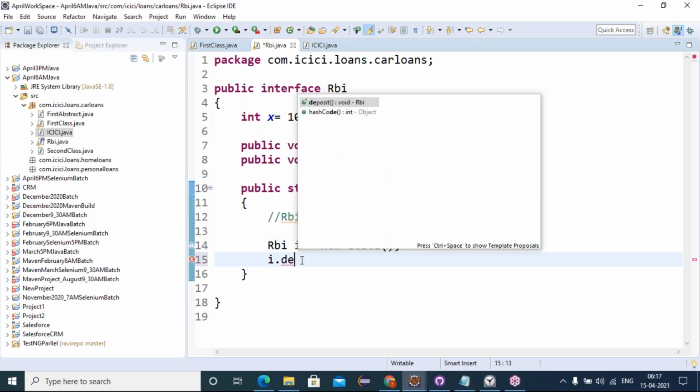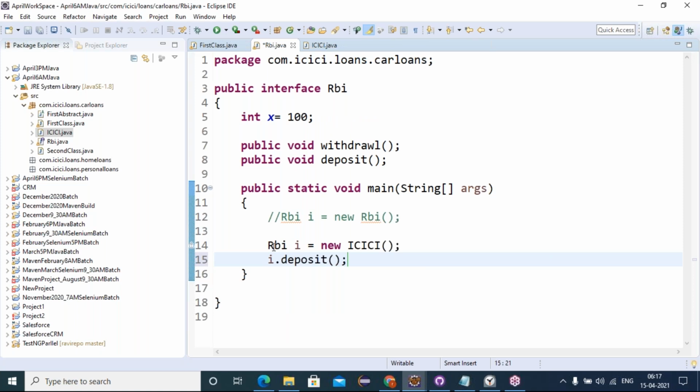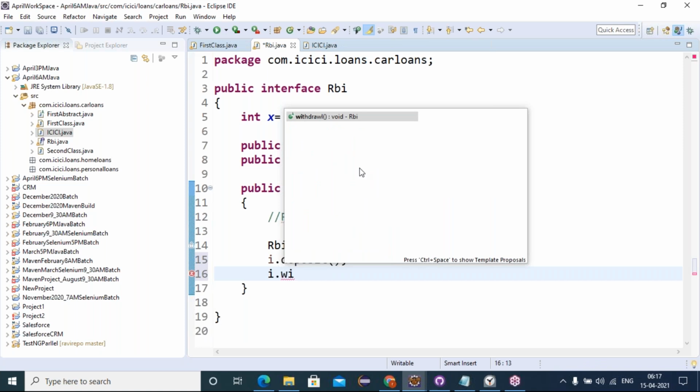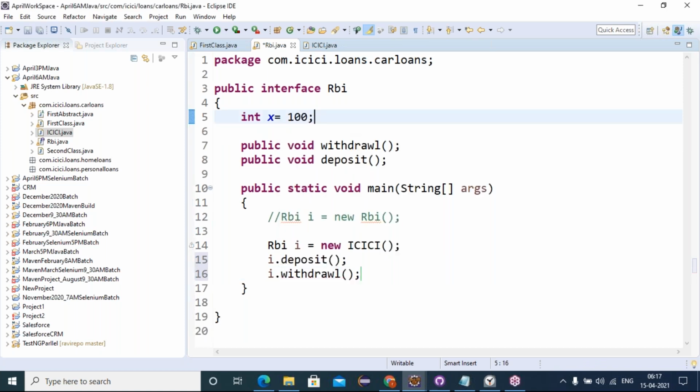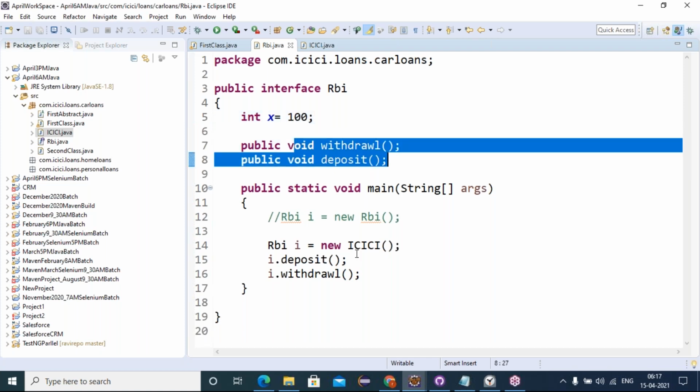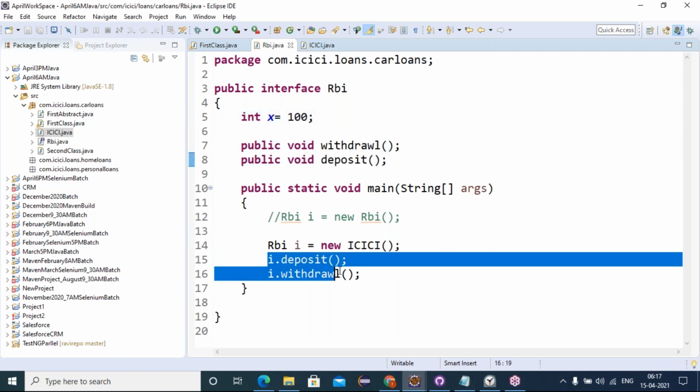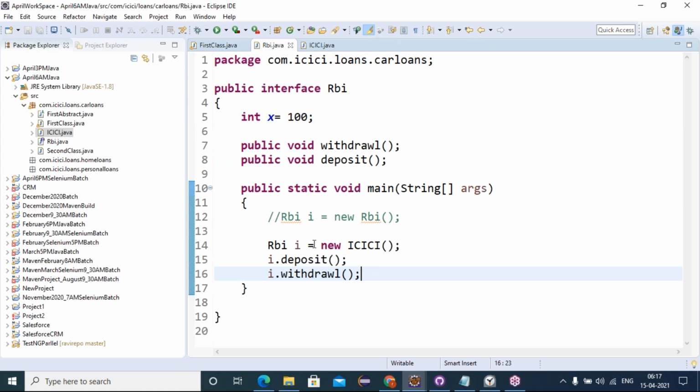Okay, now? So deposit is coming from RBI type. This reference variable's left side type, what is that? RBI. Deposit is taken from it. I dot withdraw is taken from the RBI type. At compilation time, this deposit and withdrawal are taken from the RBI type methods. But at runtime, deposit and withdrawal are going to execute from the implementing class objects.